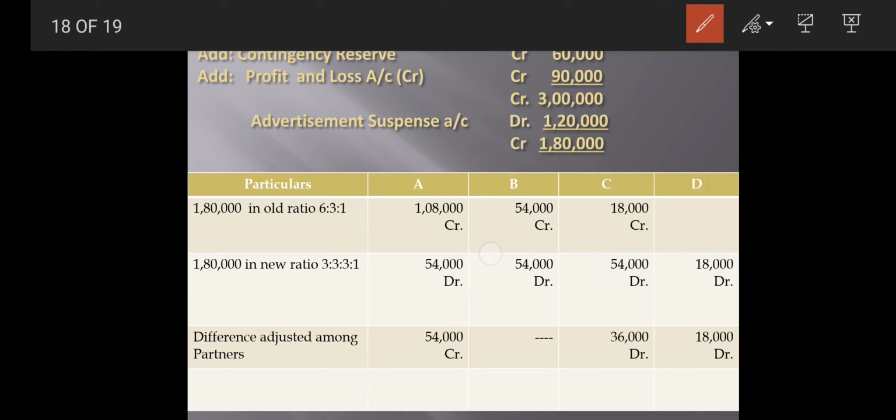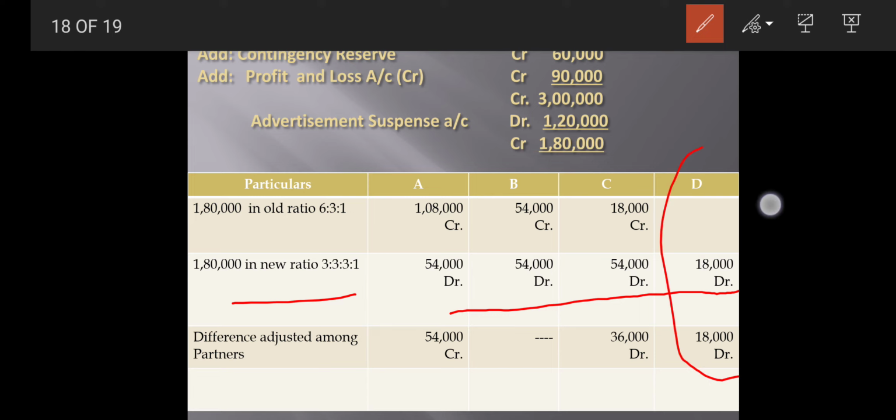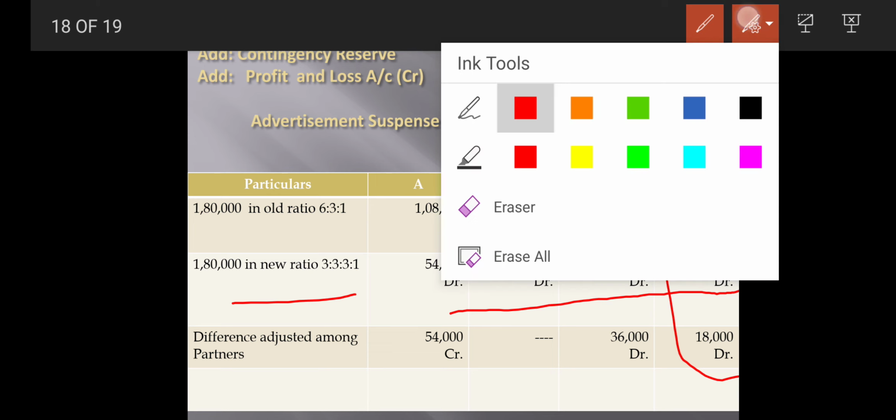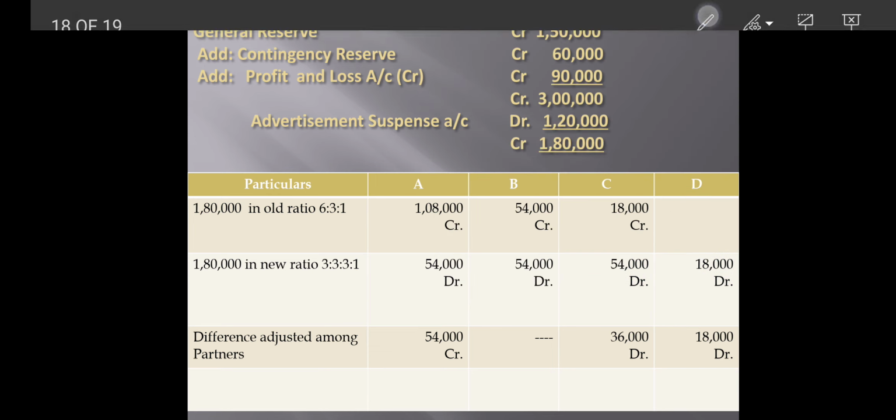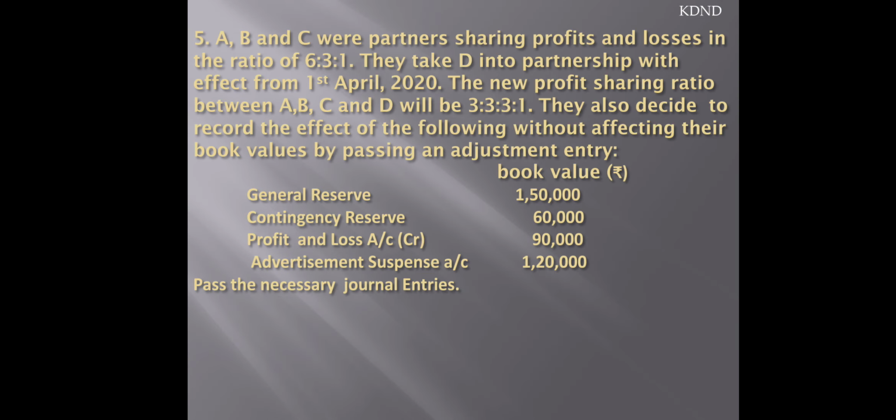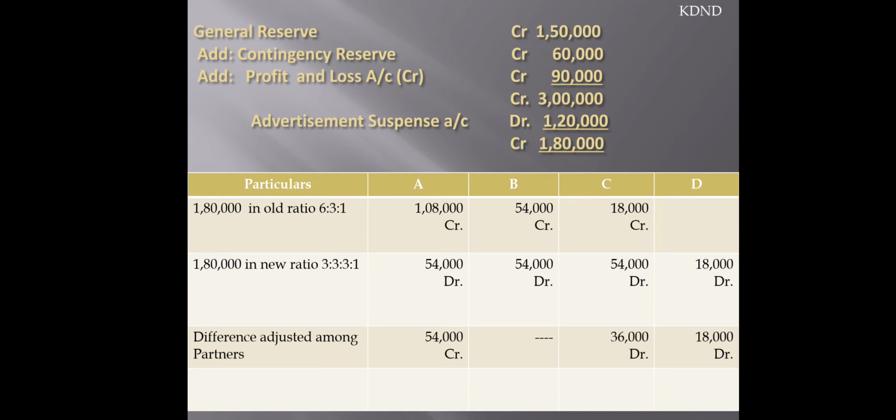While at the same time we are going to distribute 1,80,000 in the new ratio, that is 3:3:3:1. That is 54,000 debit, debit, debit and 18,000 debit. So this is a loss. The loss will be borne by D as a new partner, so that there is no change in profit sharing ratio, and without affecting their book values we can easily compensate these things.